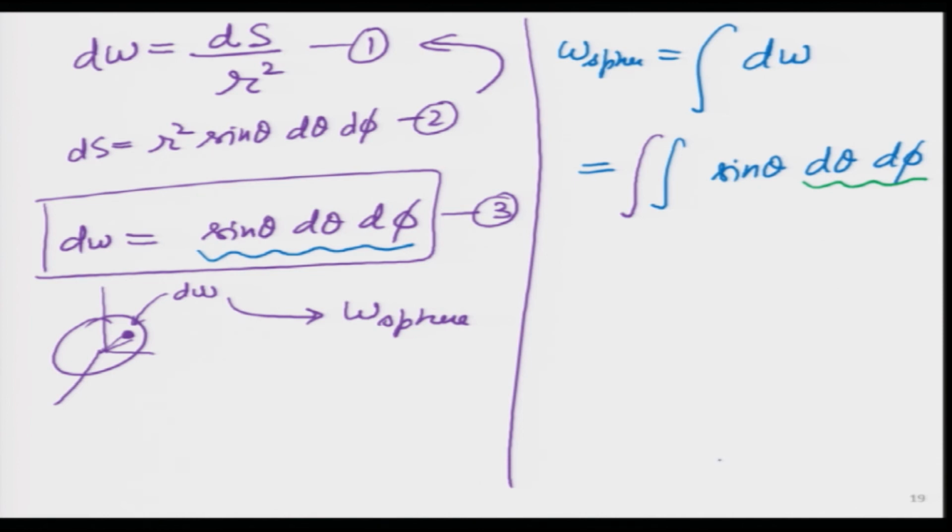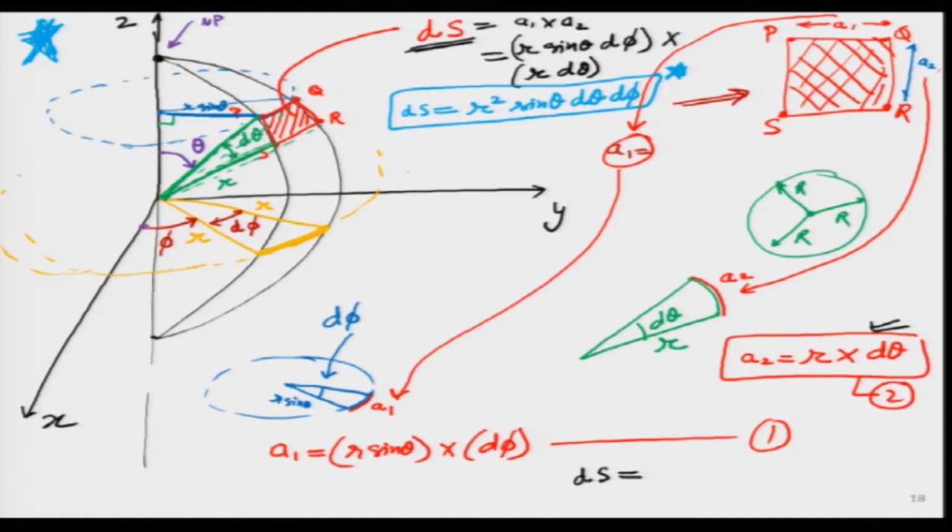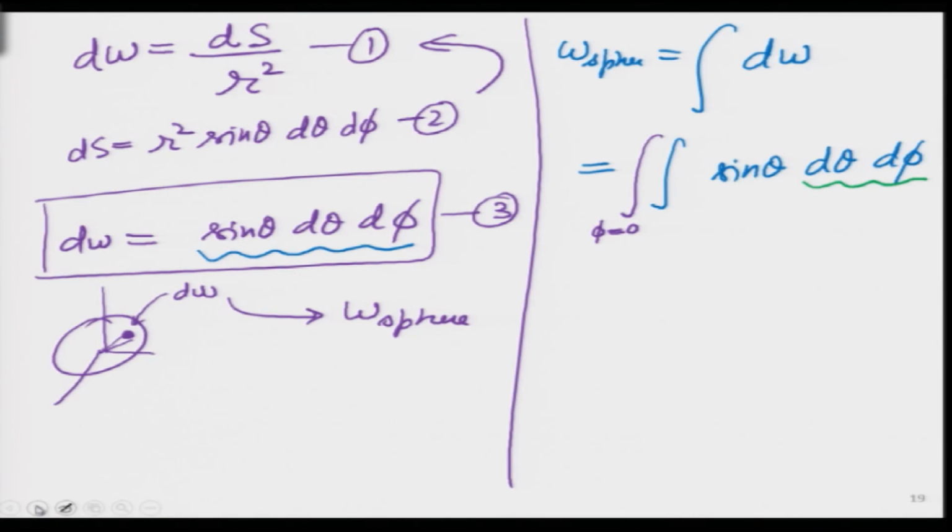How am I integrating with phi? Phi is going from 0 to where? Let us go back. This phi will start from here, it will go all around, come back over here. We are on the equator, we have travelled 360 degrees, which means phi goes from 0 to 2 pi.